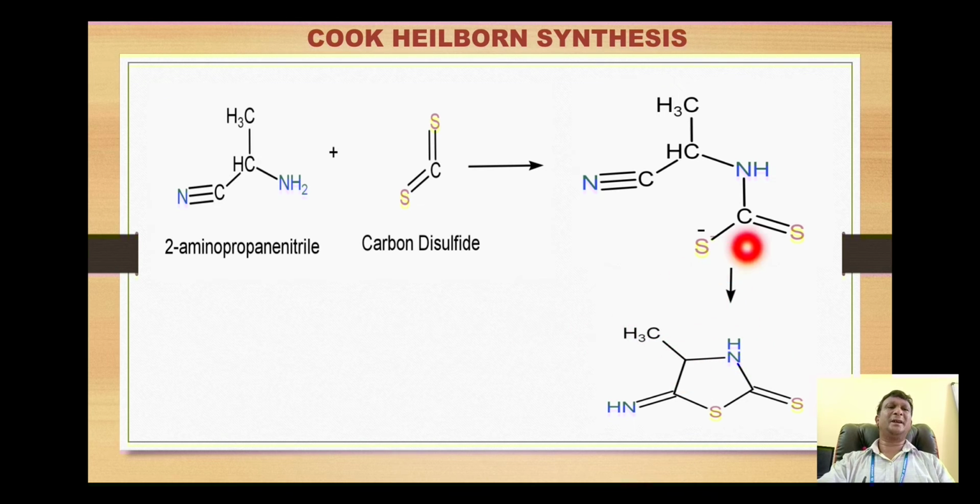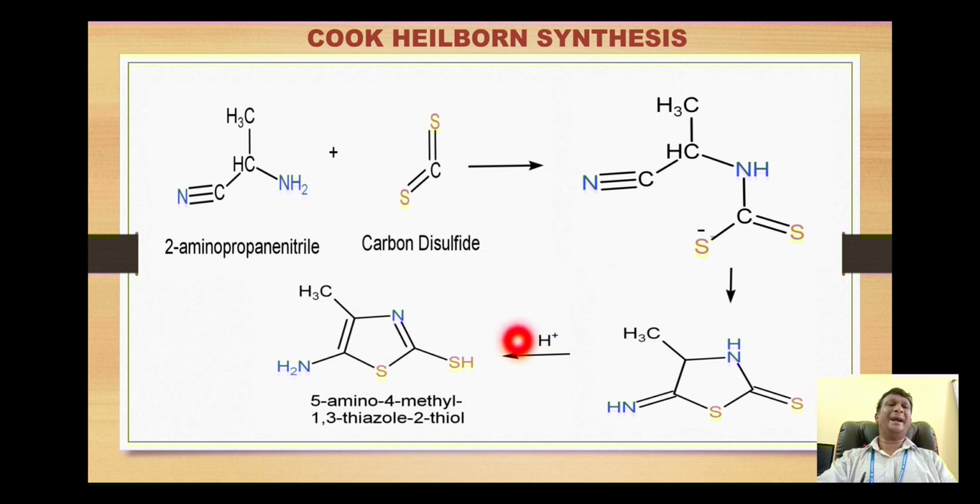The reaction takes place in presence of acid. When the bond formation takes place, one of the bonds will be broken. That's why here is a double bond, and this nitrogen then attaches itself with the hydrogen to form this imine. Now once again there is a reaction with the acid.